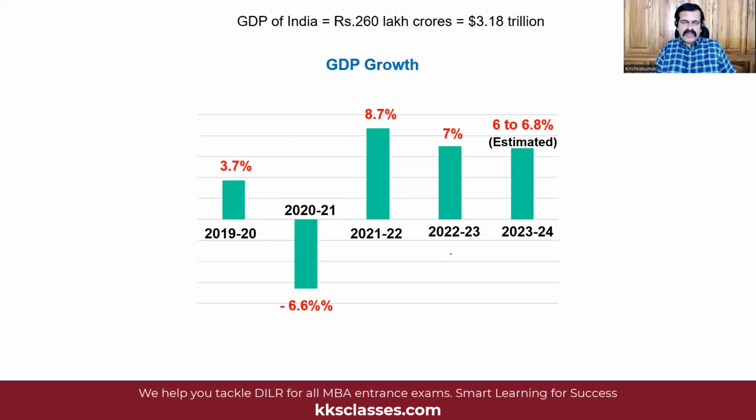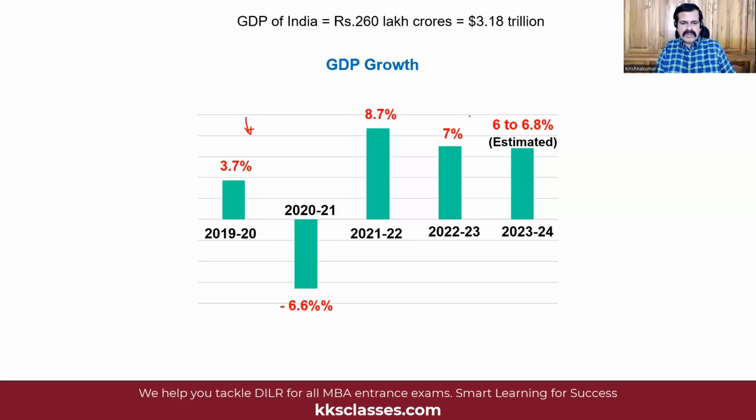Now, if we look at the growth of the economy over the years, starting with the pre-COVID year 2019-20, then we had a growth of only 3.7%, which was primarily due to the post-demonetization effect. And then COVID hit us very badly, wherein we went into a negative minus 6.6. The whole world was reeling. And then during 21-22, we came back into a recovery phase, but then let us not get too carried away with this 8.7% because from this 2019-20 status, then we went down, and 21-22, we sort of slowly came back almost to the level which we were 2 years ago. Just a wee bit below that level.